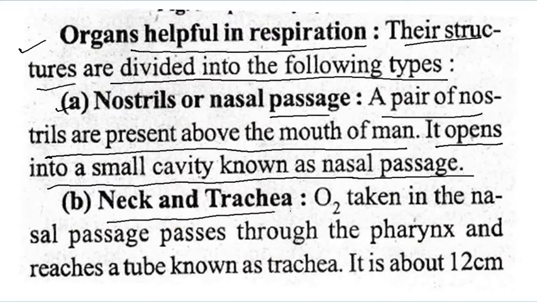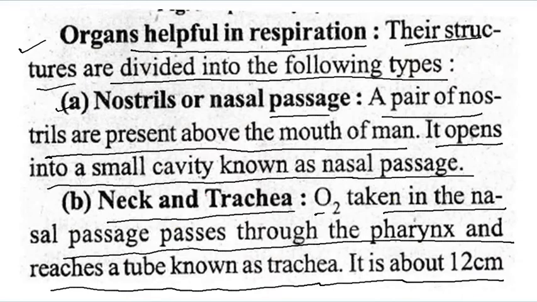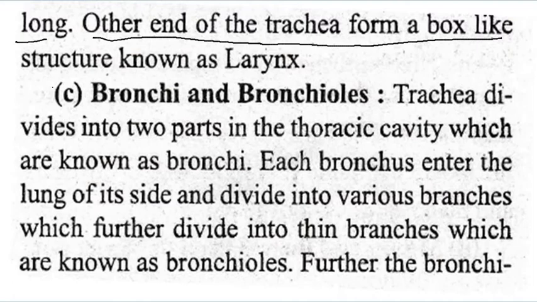Next, the pharynx and the trachea. Oxygen taken in through the nasal passage passes through the pharynx and reaches a tube known as the trachea. It is about 12 centimeters long. The other end of the trachea forms a box-like structure which is known as the larynx.